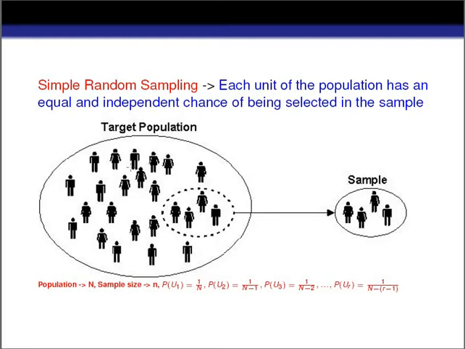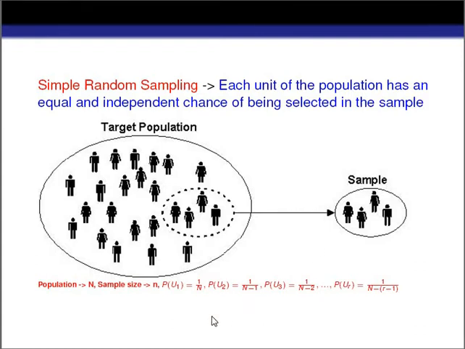And each of the observations has 1 by capital N probability. This observation has 1 by capital N probability, this observation has 1 by capital N probability, this observation has 1 by capital N probability of being selected in our sample. That means when our population size is capital N, at that time the probability of selecting any unit at the first draw is equal to 1 by capital N.